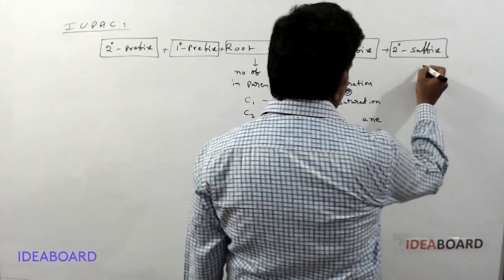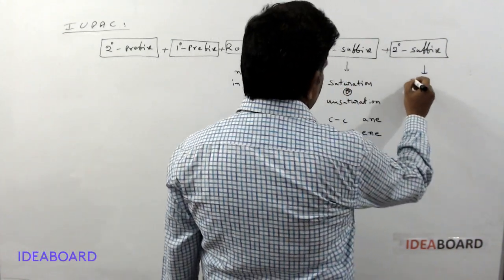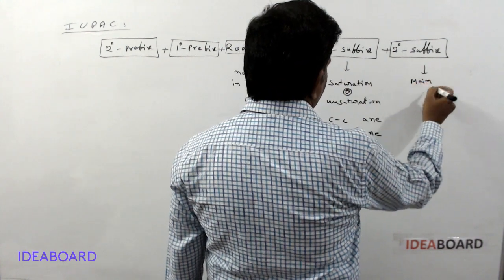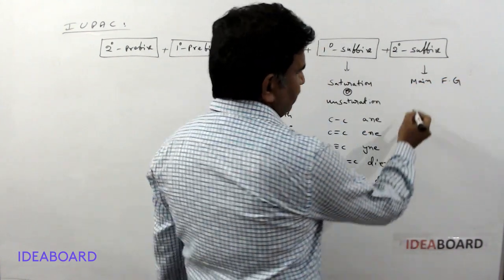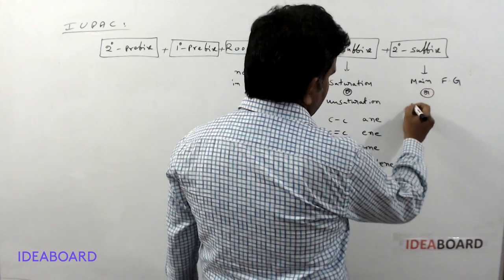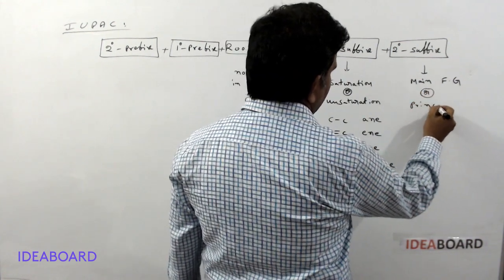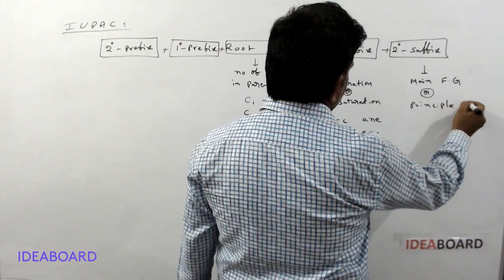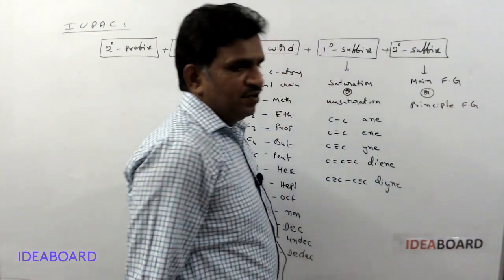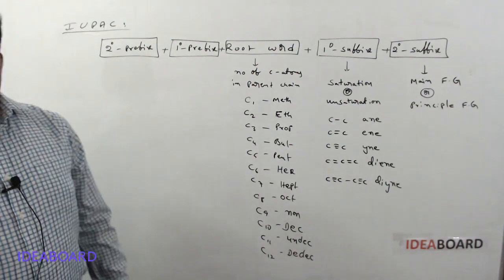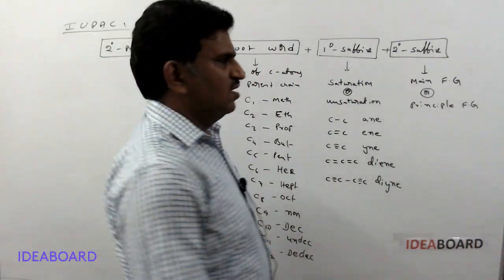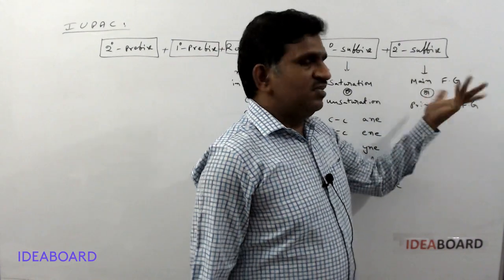Next, secondary suffix. This indicates the main functional group, also called the principal functional group, of an organic compound. Main functional group means that if there is only one functional group, then it is called the secondary suffix directly.